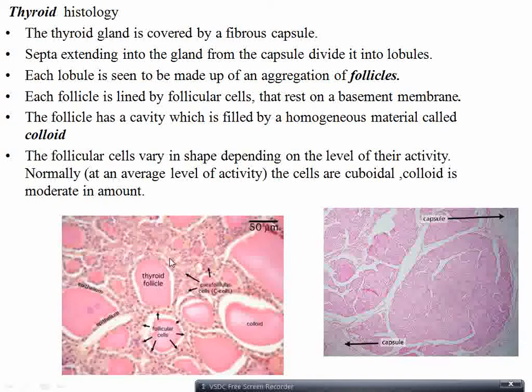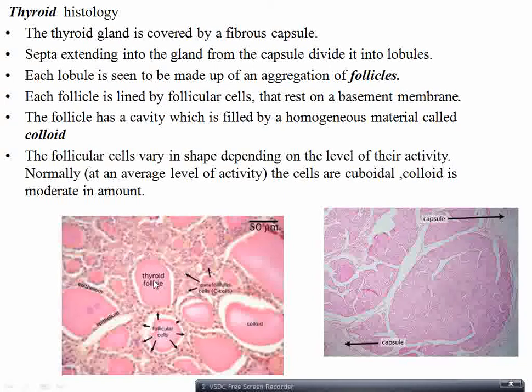Now let's see the cells here, the follicular cells. I said follicular cells are producing the thyroid hormones, and the raw material is colloid. So let's see three conditions. When the thyroid gland is inactive, that means when it is not producing any hormones, the follicular cells are squamous, and the colloid will be more. The amount of the colloid will be more because it is not utilized.